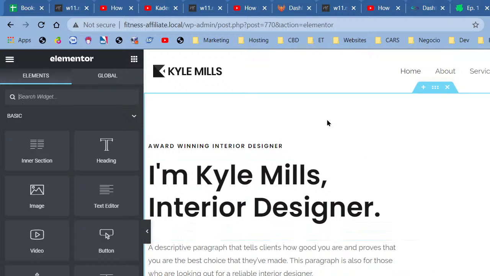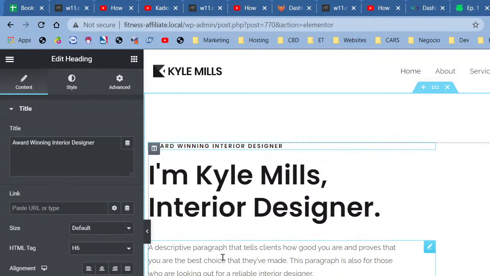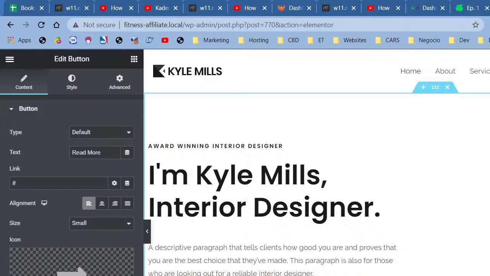All right, so we have this page, and everything right here on this page is pretty much a block, you might call it, right? So this is a widget. Sorry, this is a widget. This is a widget. This is a widget. This is a widget. This is a widget. All right.